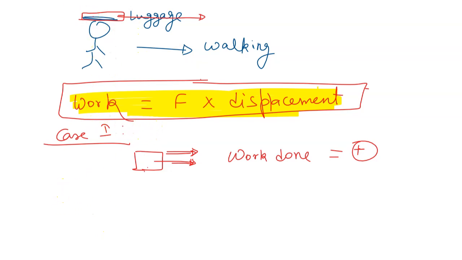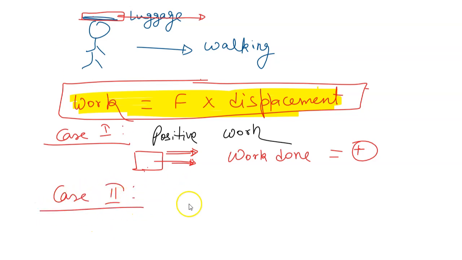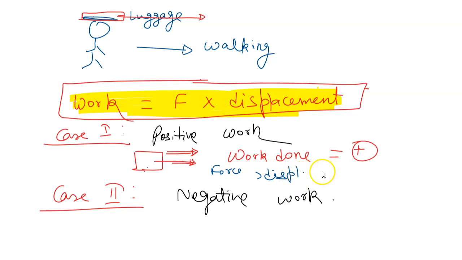So there are three works we will discuss. One, positive work. Case 2, negative work. So we can observe here, what is the condition for positive work? Force and displacement are in same direction.